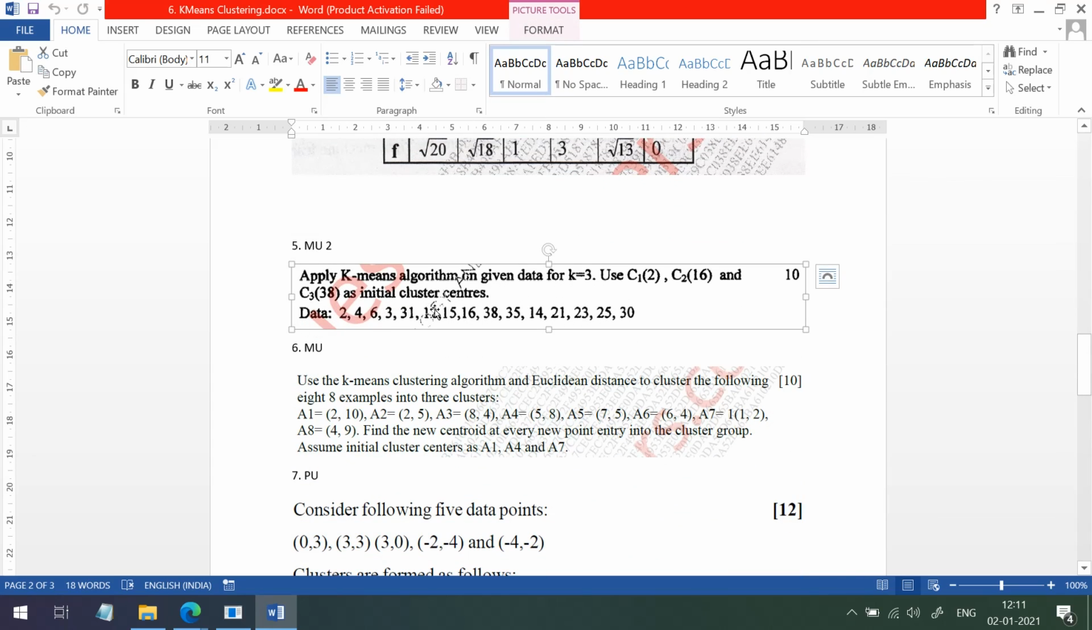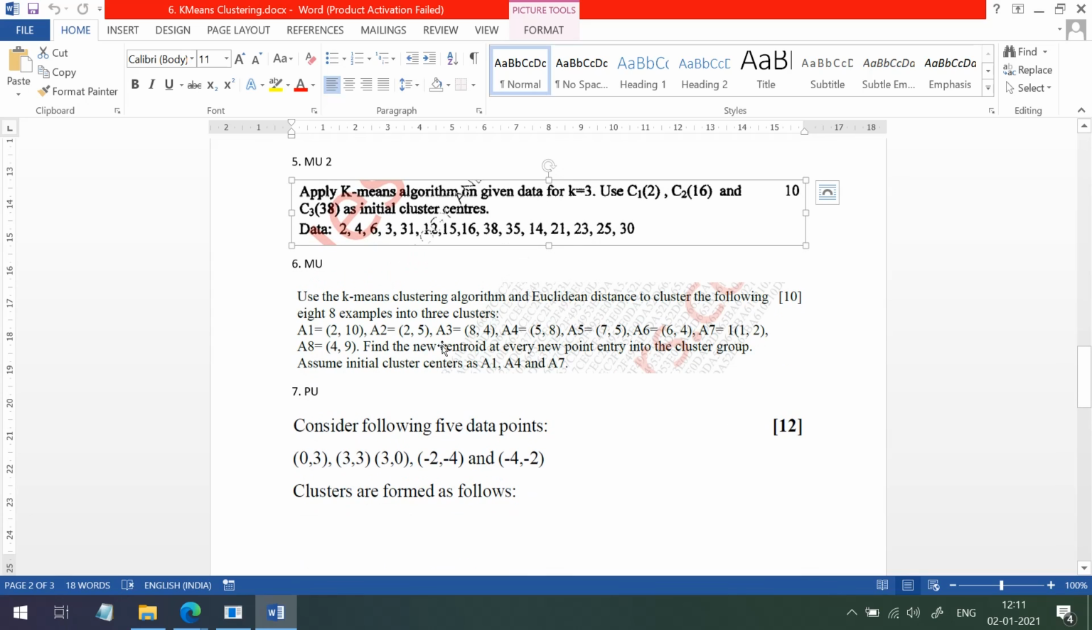Okay, so here we have one-dimensional data points. Okay, actually I think we have solved this problem. No, it is different. Here we have three clusters. Okay, so again we have one-dimensional data points. Okay, so it will be easy. So we know the Euclidean distance formula also.